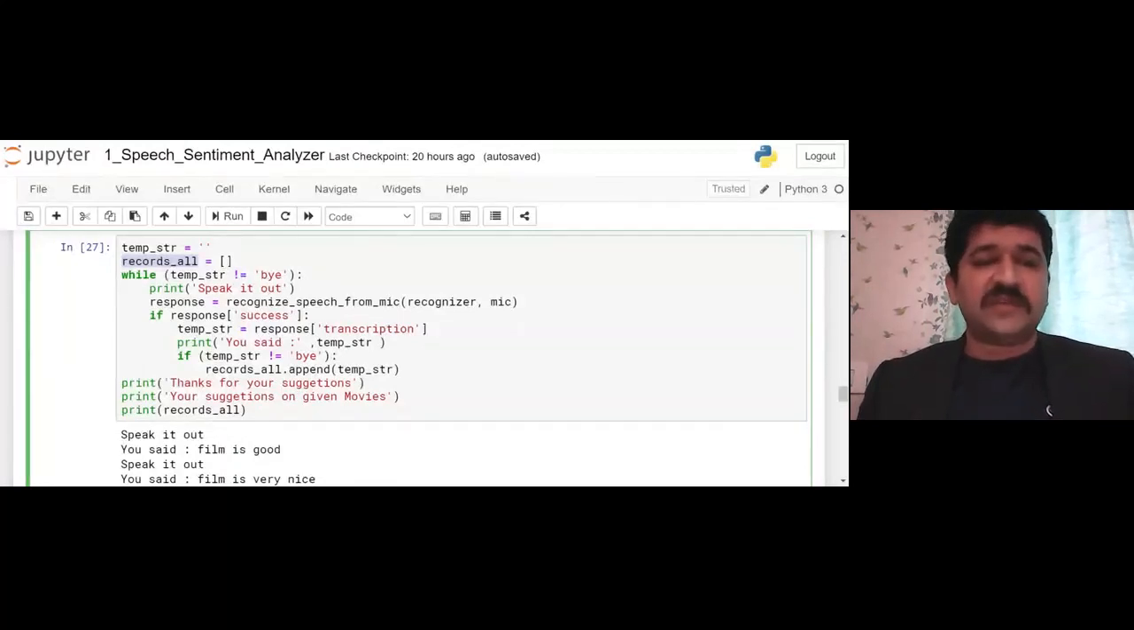So the condition is temp string not equal to "by". Now I am printing "speak it out", where I will start speaking. The response is captured from recognize speech from the mic. So one by one step, I will recognize the speech and tell what I am saying, or what things I am talking about.